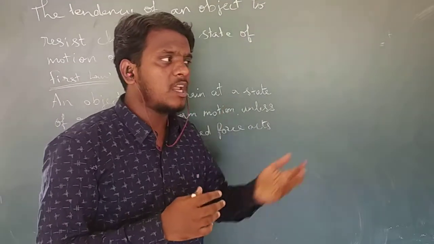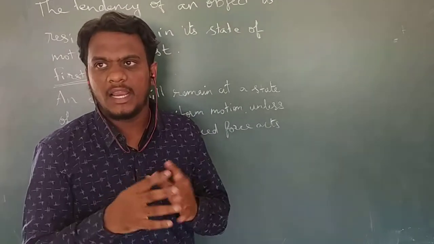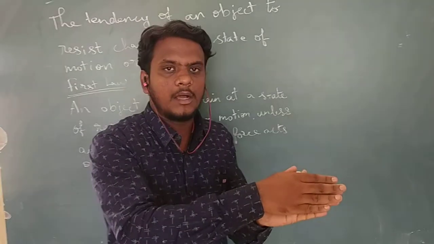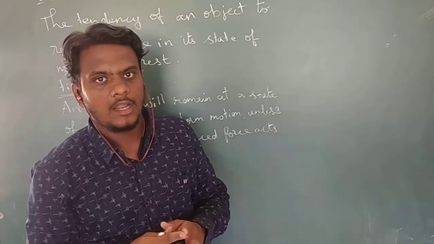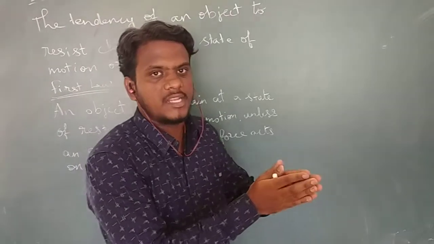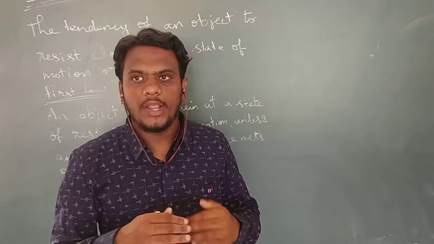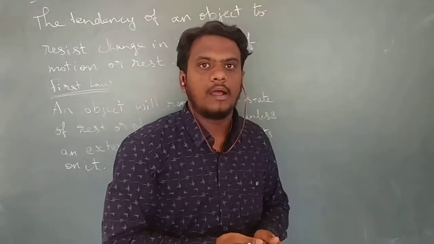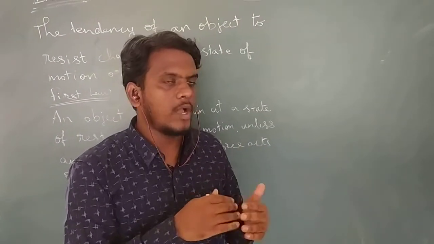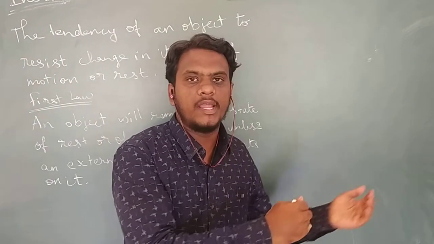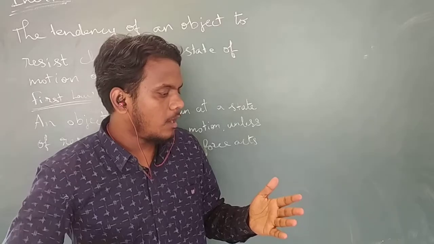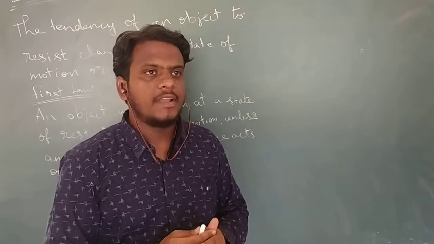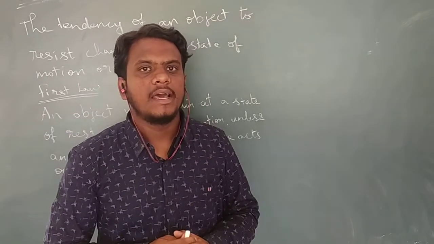Like this, there are a lot of different examples, like luggage kept on the top of a car. Similarly, while you are turning left in a car or bus, you will fall to the right side, and if the vehicle is turning right, you will fall to the left side. While jumping out of a running bus, you will fall forward, so to avoid that, you have to run along in the direction of the bus. Similarly, when you beat a carpet with a stick, the dust comes out of it. Like this we can keep on giving a lot of real life examples for inertia.